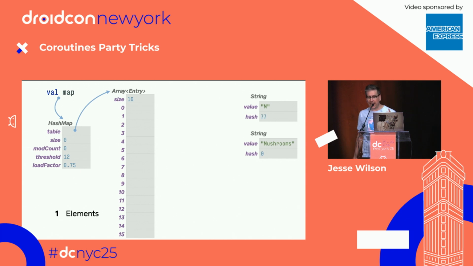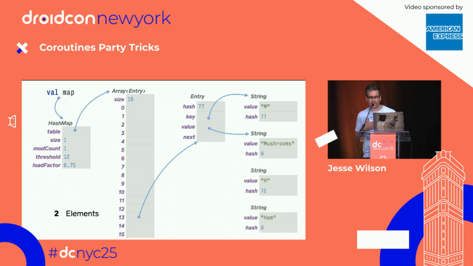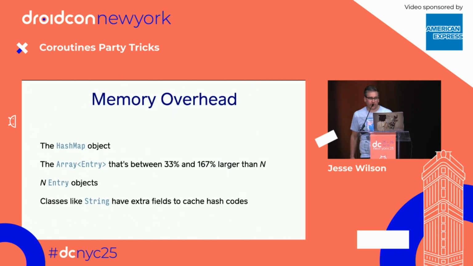And then it will compute the hash of the key. So it went from 0 to 77 here. And then it will create an entry using that hash code, link everything together, and then using the position derived from the hash, I think it's the mod of the hash table size or something, it will put it in the array. All right, so that's great. When I add a second element, you just repeat the same process, and you hope that there's not a collision. If there's already something in that slot, that's what that next field is for. So that's how hash maps work.